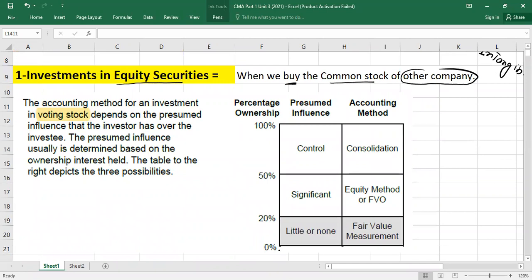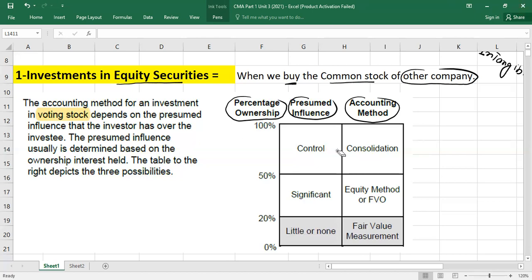So first of all, when you buy the common stock of other company, you can look at this table. On one side, we have a percentage of ownership. This column is for percentage of ownership. Ownership means your voting rights, like how many voting rights you hold. Second column is for presumed influence, like do we have influence over investee or not. So what is influence? That I will explain. And third column is for what? Accounting methods, like which accounting method you will use. So starting from here,